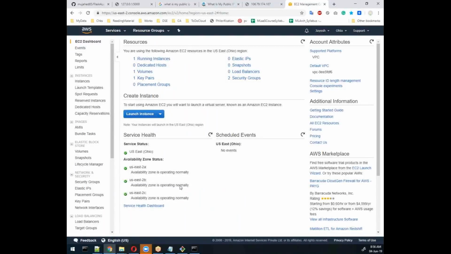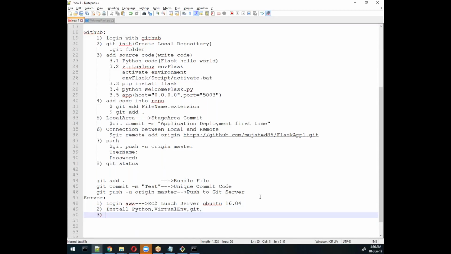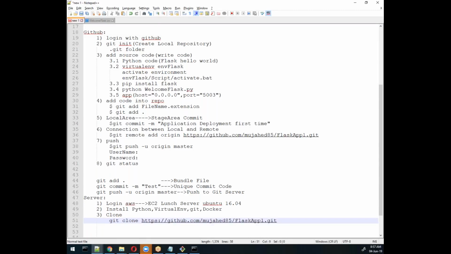After this, we will install the packages we require, like Python, virtual env and other software, and git if required, and all stuff whatever we require. And then we will clone this thing into here. Also we need to install docker here, and then we will clone it. What we will clone, this one we will clone, remember. So the command is git clone and then URL. That's it. This is the command to clone our application.